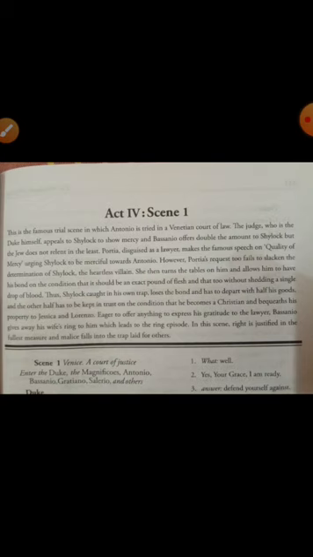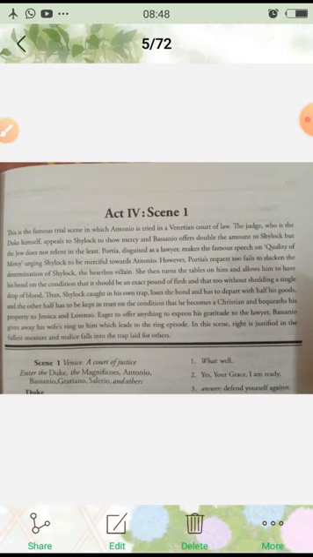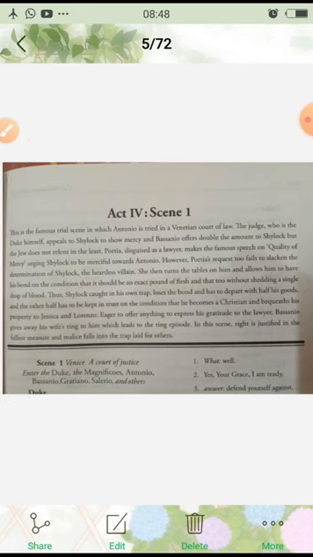In this we will see that Antonio was locked in earlier, in Act 3. You had read that he was locked in the jail, and now he is presented in Venetian court of law. Why has he been brought to the court here? Because a case has been filed against him. And who filed the case? Shylock, isn't it?